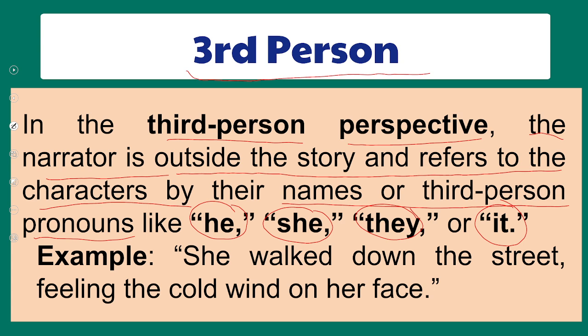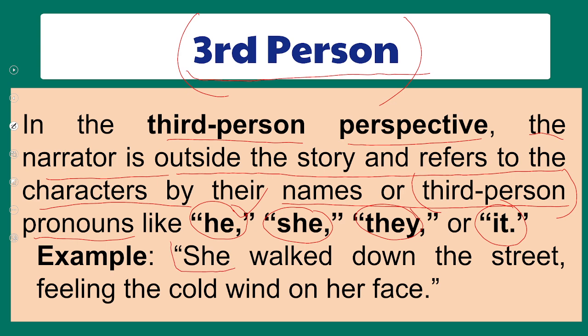Like we have read the story of the greedy dog, the story of the fox and the grapes, and the story of the thirsty crow. So in all these stories, what is common? The third person perspective, because none of them is part of the story, but we can tell those stories using third person pronouns or the names of the characters. So this is how the third person perspective is formed, and you can identify it.